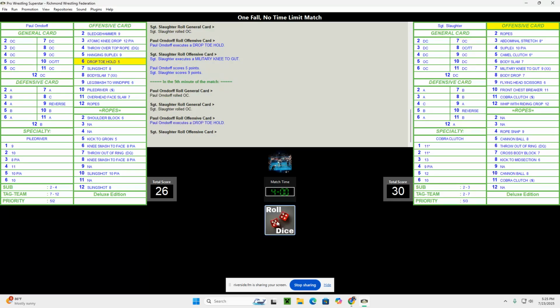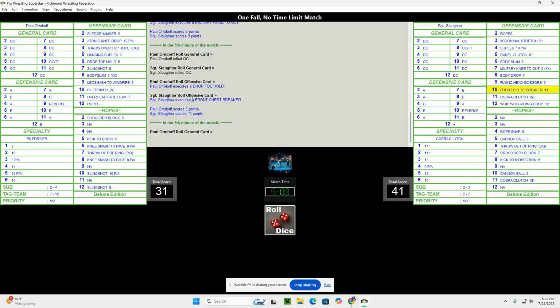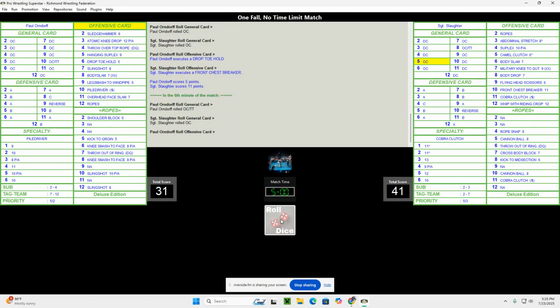Another double offensive moves here. Drop toe hold from Orndorff. And Sergeant Slaughter with a chance to go for the pin, but you can see really low percentage. We're not doing it just yet. He got a front chest breaker there. 41-31 after 5 minutes. Orndorff on the offensive.